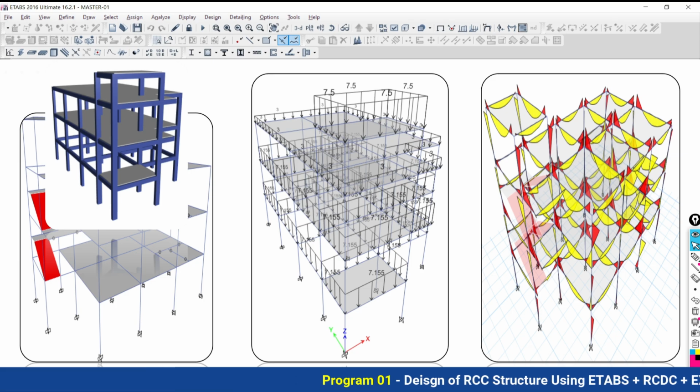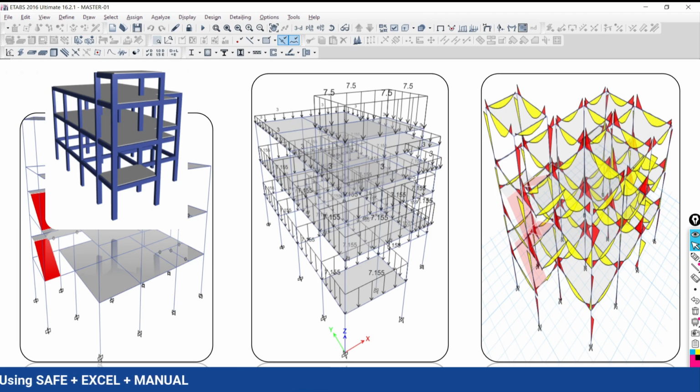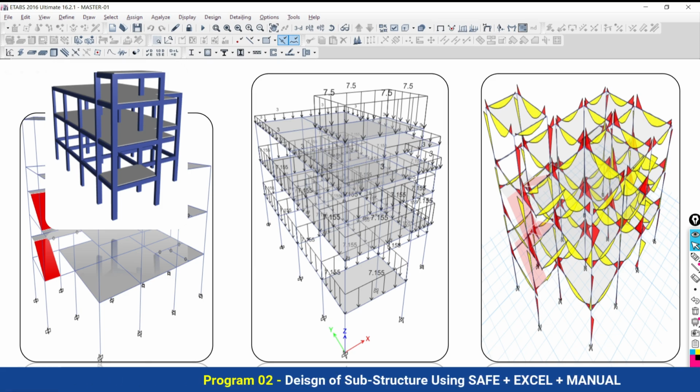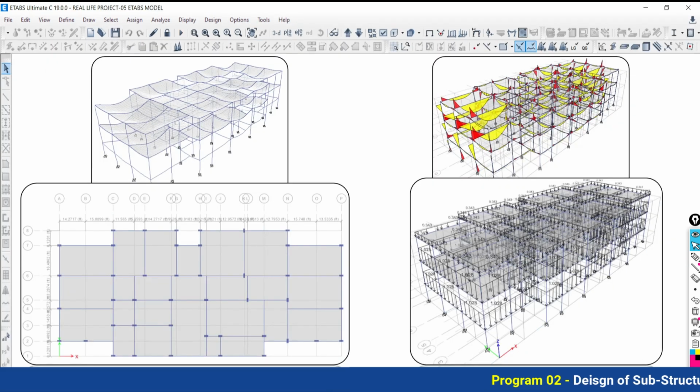Then load application and load assignments, and what problems the software raises while performing a modeling check. If any mistake has been made, how to find it and how to correct it. Then performing the analysis, which we are going to learn in detail. If any problem happens after the analysis, how to catch it and correct it, we will learn that too.